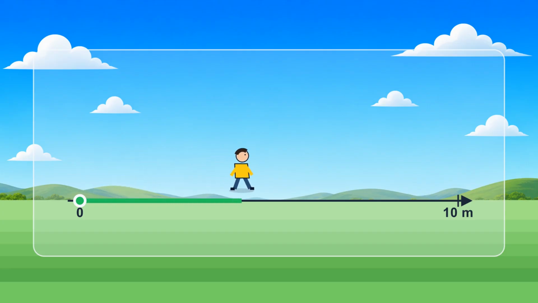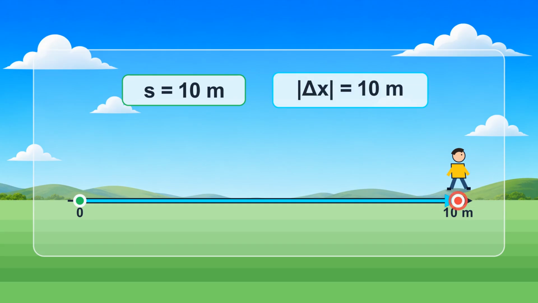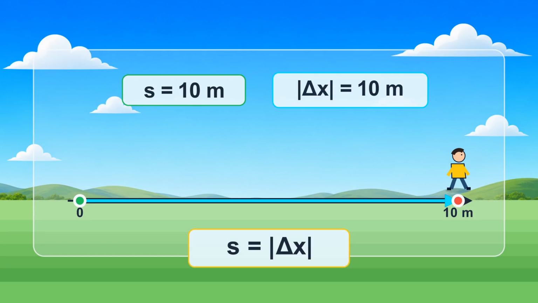You walk 10 meters directly to the right, without turning back. Your distance traveled is 10 meters, because that is the total length you walked. The magnitude of your displacement is also 10 meters, because your final position is 10 meters from your initial position. Here, distance traveled and the magnitude of displacement are equal.